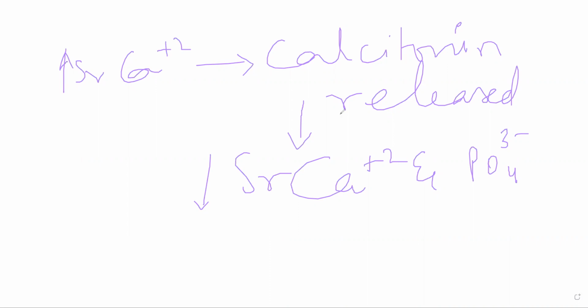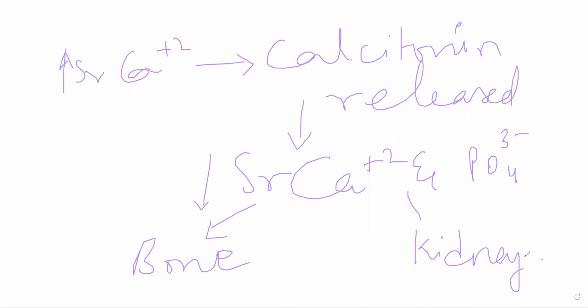So it will have two different actions, on bone and kidney. On the bone, it will inhibit osteoclastic bone resorption. Essentially, if osteoclasts are being inhibited, bones will not get resorbed, which means calcium will stay intact inside the bone.